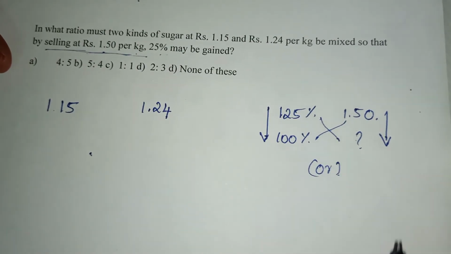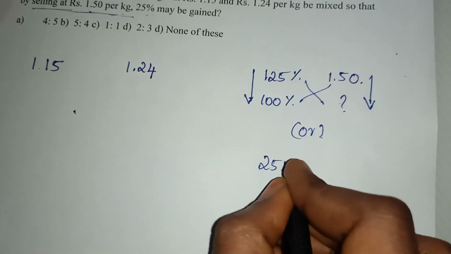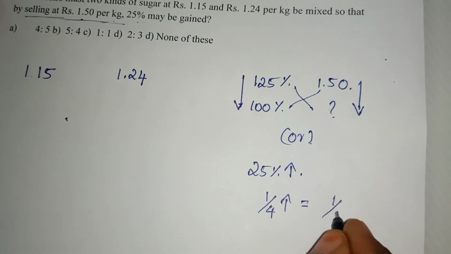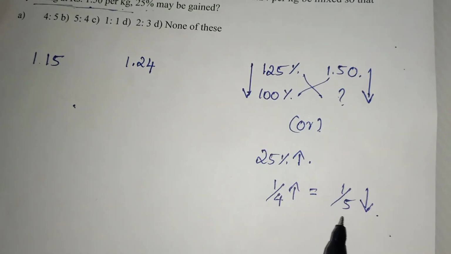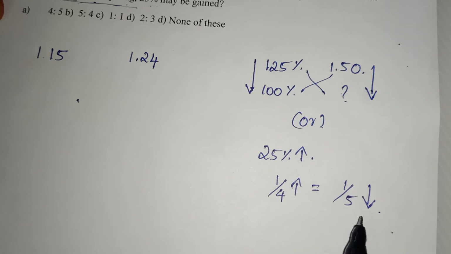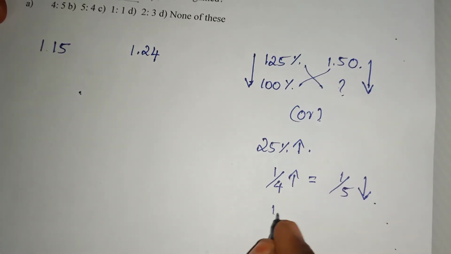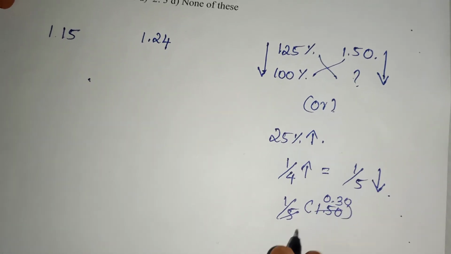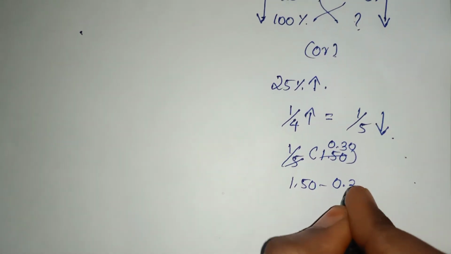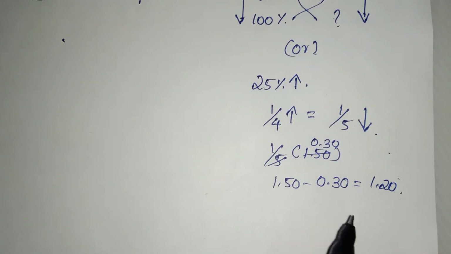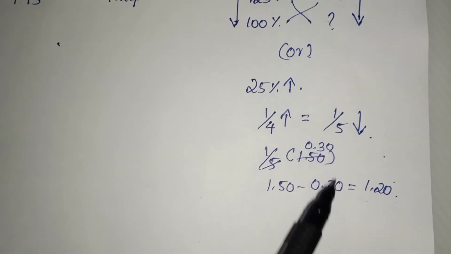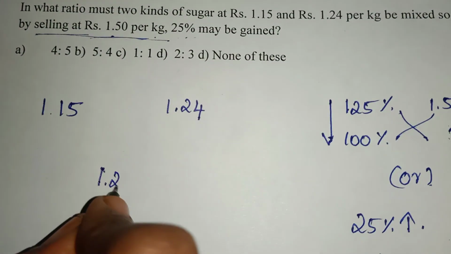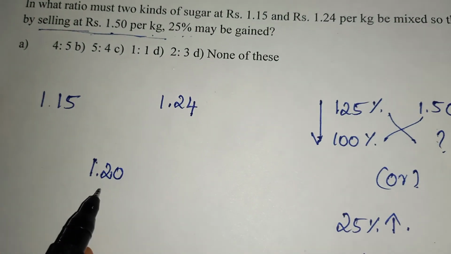Another easy method: 25% gain is a 1 by 4 increase. For every 1 by 4 increase, there will be a 1 by 5 decrease. This is the percentage increase-decrease formula. For every 1 by n increase, there will be a 1 by n plus 1 decrease. So 1 by 5 of 1.50 will be calculated and subtracted from 1.50, which also gives us the cost price. Either you can find the cost price of the mixture by this formula or by the other method. Both will give the same value, 1.20. So the cost price of the mixture will be 1.20.